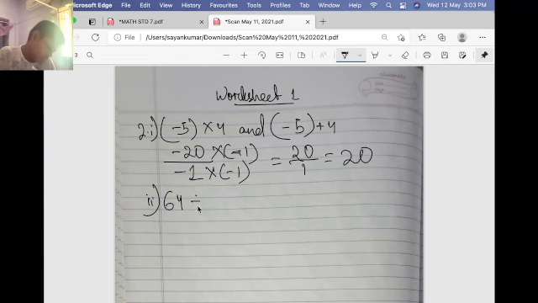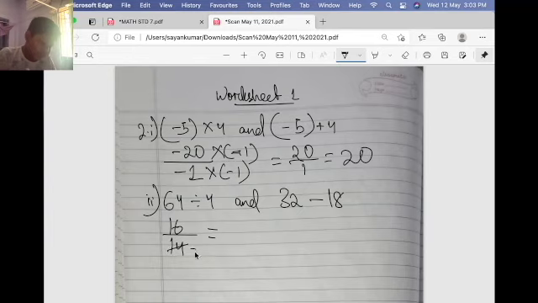64 divided by 4 and 32 minus 18. Okay, so what is 64 divided by 4? 4 ones are 4, then 4 fours are 16. So 16 by 32 minus 18 is 14. Then if I simplify this, 14, 2 sevens are 14, 2 eights are 16, so 8 by 7. If it is in mixed form, 1 by 7.